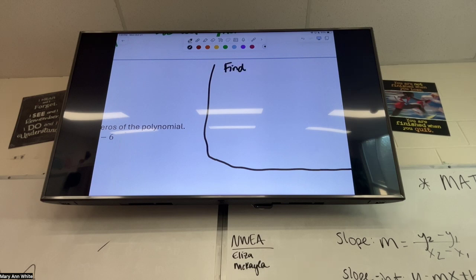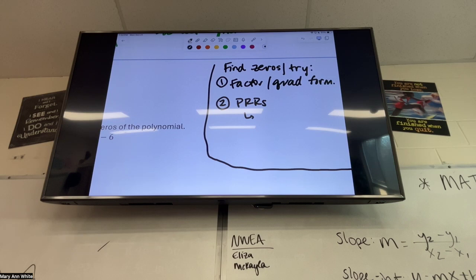I told you to start by trying what? Factor. Good. So first thing we do is we try to factor or we try the quadratic formula. Don't forget that's the first thing we're going to try. Nothing is worse than it just being a very simple factoring problem and you do your PRR and plug it in and do all this stuff and it was just a factorable problem. If you can't factor it, what do we try next? PRRs, good. And when we do our PRRs, how do we decide if it's good or not? If it equals 0, so we plug in and we want it to equal 0.